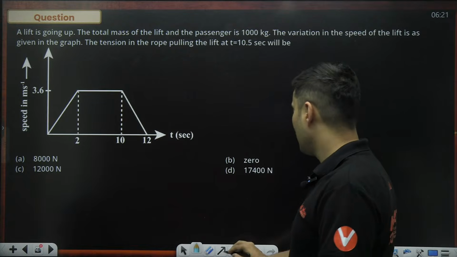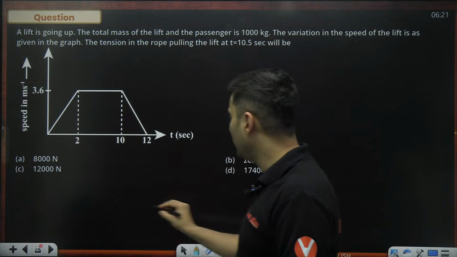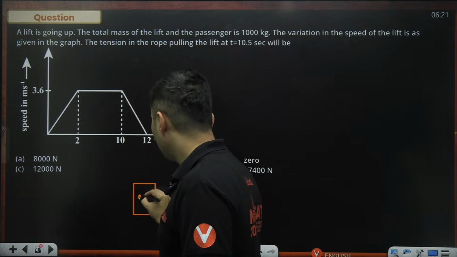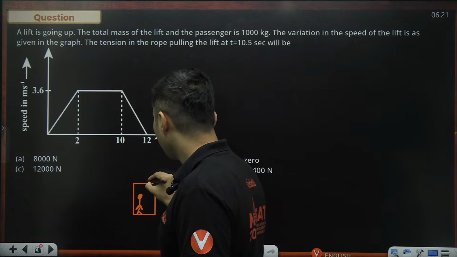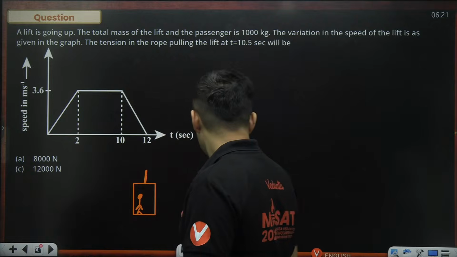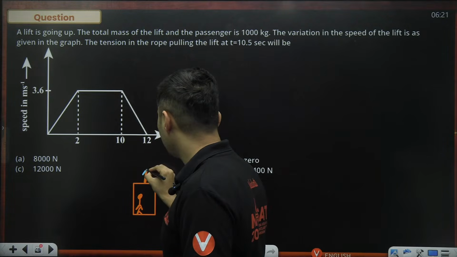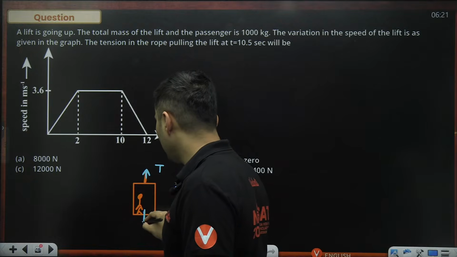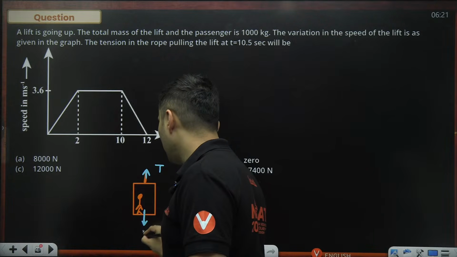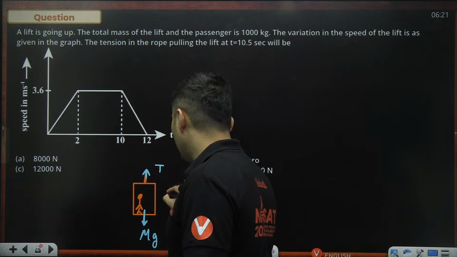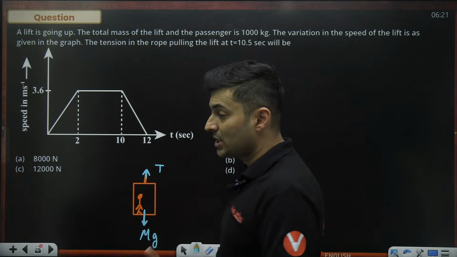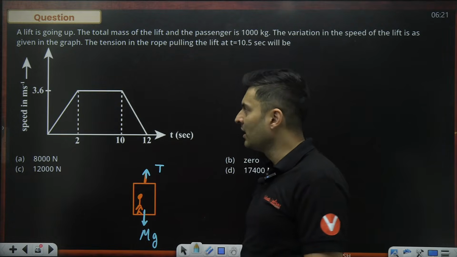Interesting question. So let's think about the lift first. How will it look? This is our lift. It has some passengers inside. The lift is being pulled up. So what happens is you will see there is some kind of tension. The lift along with its passengers will have its own weight. I will call it M into g, and the lift is going to accelerate upwards. So I'll put some acceleration like this. But here is the catch. A lot of people will make this mistake.